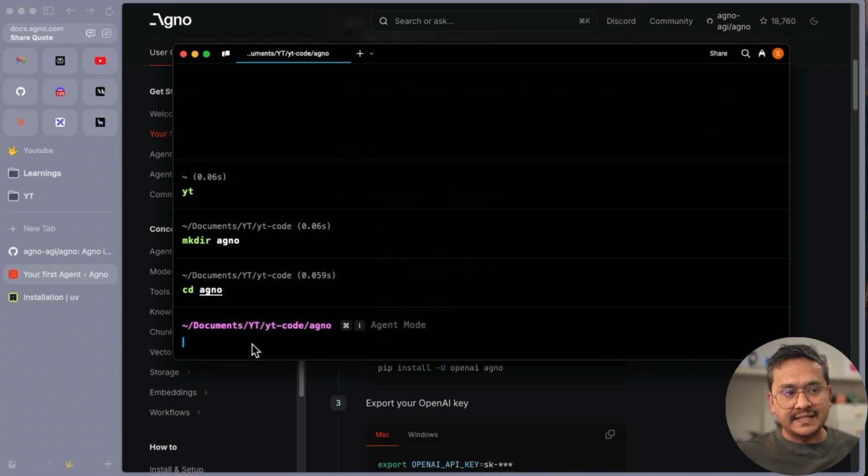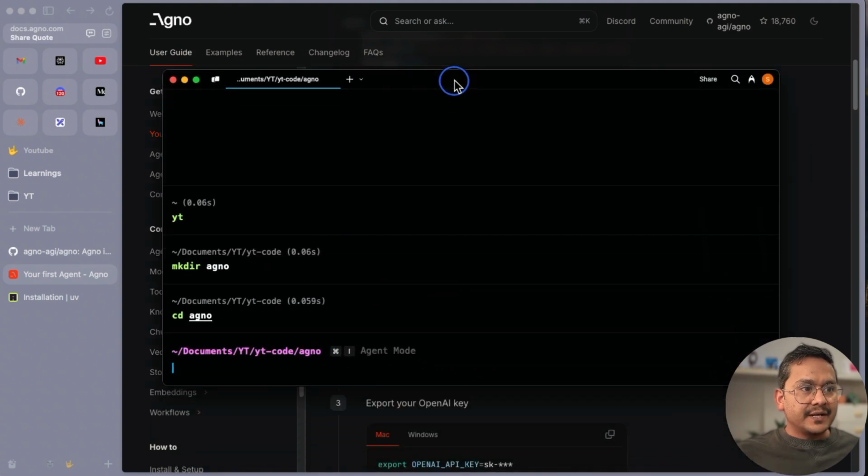Now I'm inside the AGNO folder, right? And now what I can do is install UV. Maybe I need to explain a little bit about virtual environments, because whenever you are working with Python packages, I recommend you create a virtual environment. With UV, you don't need to be thinking, did I create the virtual environment or not? Because if you initialize UV, it takes care of that.